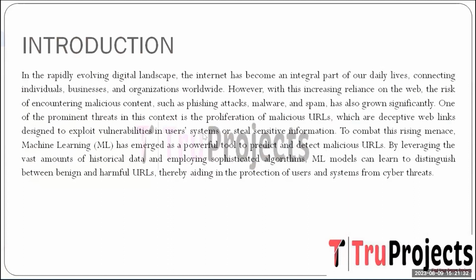A particular concern is the proliferation of malicious URLs, deceitful web links designed to exploit vulnerabilities and purloin sensitive data. Amidst this escalating risk, the application of machine learning has emerged as a potent strategy for detecting and identifying malicious URLs. Through harnessing extensive historical data and deploying intricate algorithms, machine learning models can adeptly differentiate between benign and malevolent URLs. This proactive approach plays a pivotal role in fortifying users and systems against the ever-evolving landscape of cyber